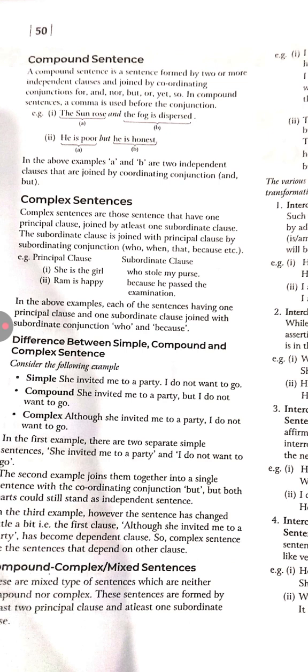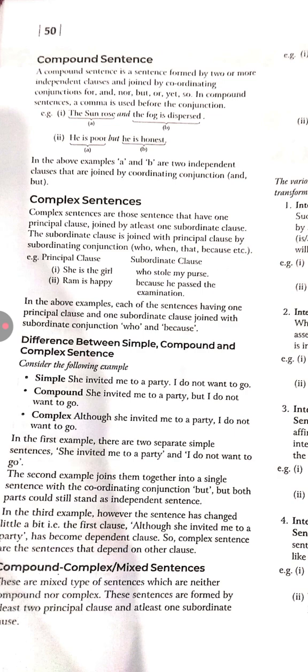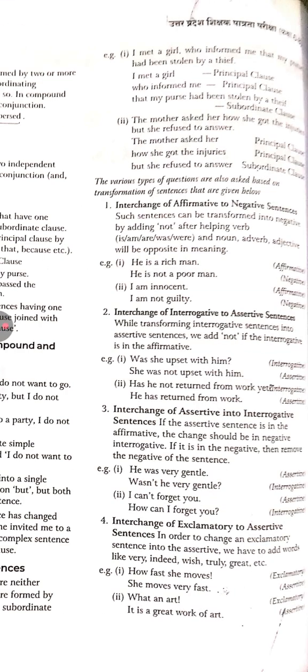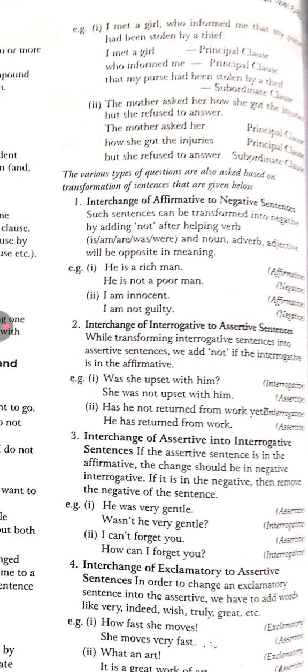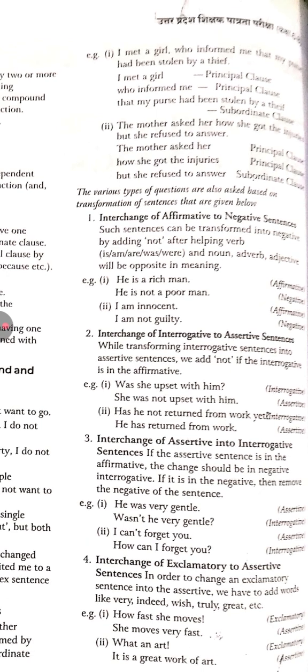And you can see another example here, so that we can differentiate between the simple, compound, and complex sentence: the same sentence in three forms. Now, it is asked in the examination also how to change from affirmative to negative sentence.